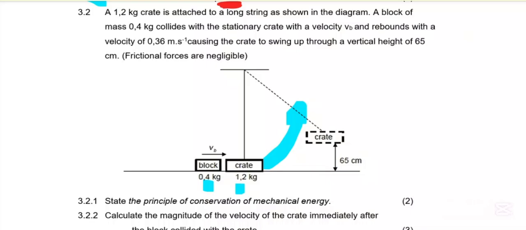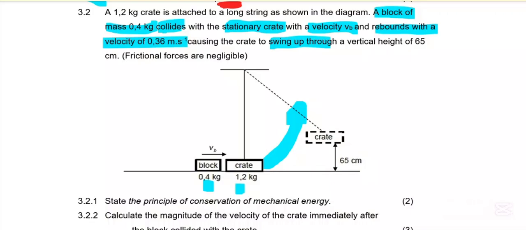A 1,2 kg crate is attached to a long string as shown in the diagram. A block of mass 0,4 kg collides with a stationary crate, so the crate is not moving at the moment, with a velocity vp and rebounds with a velocity of 0,36 meters per second, causing the crate to swing up a vertical height of 65 centimeters.